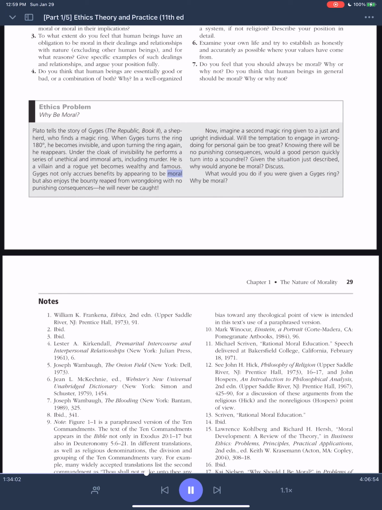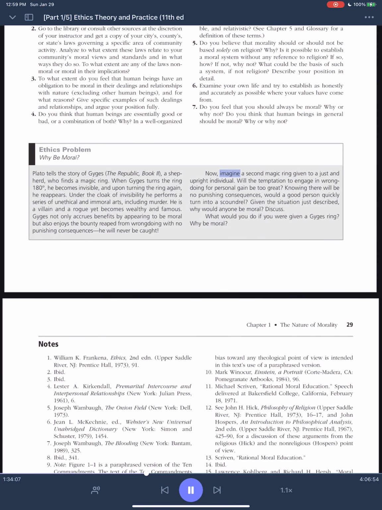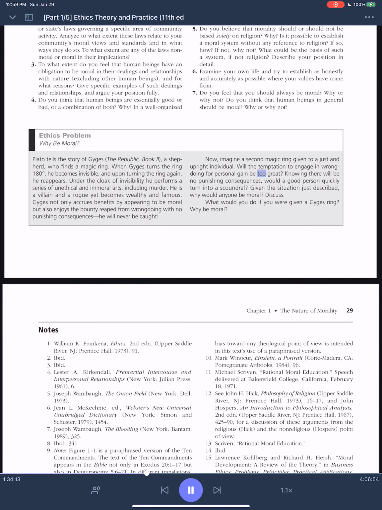Gyges not only accrues benefits by appearing to be moral but also enjoys the bounty reaped from wrongdoing with no punishing consequences. He will never be caught. Now, imagine a second magic ring given to a just and upright individual. Will the temptation to engage in wrongdoing for personal gain be too great?